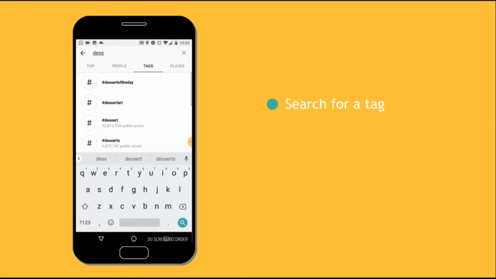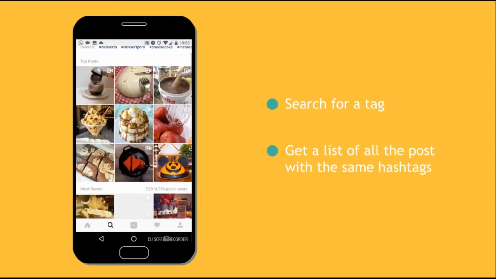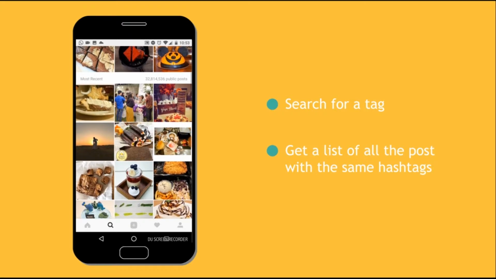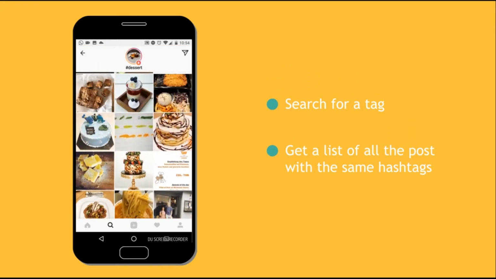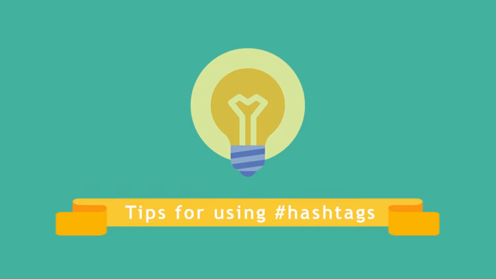For instance, if we want to check for desserts, we can simply search for hashtag desserts and it will show a result of all the posts which have hashtag desserts. Doesn't it make searching for content easier?